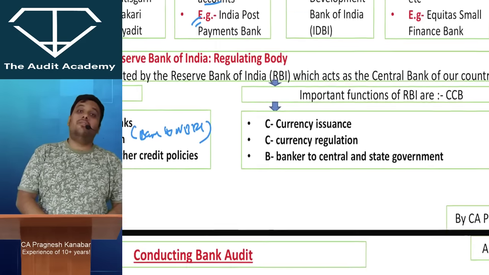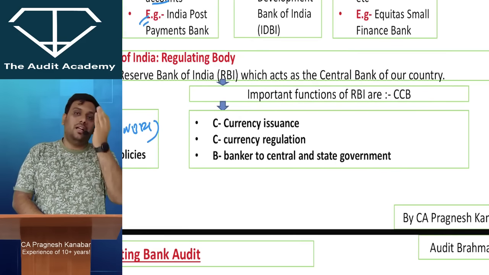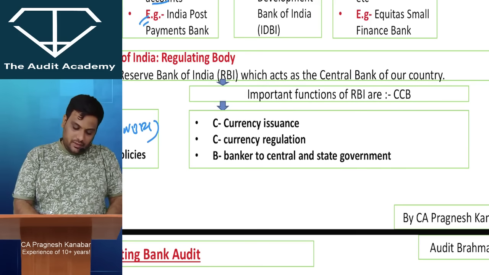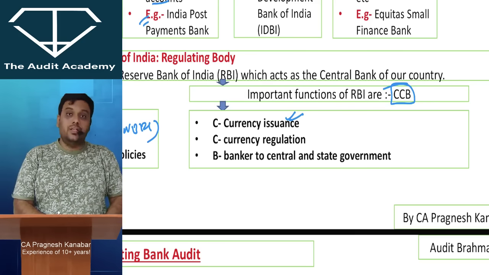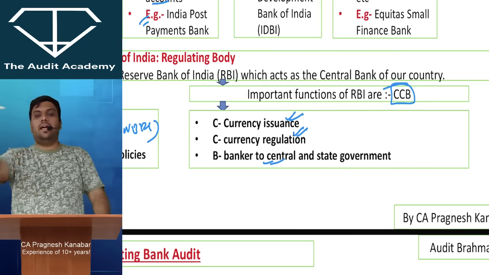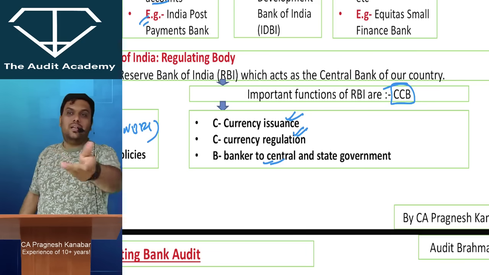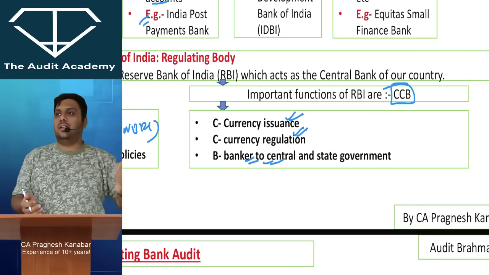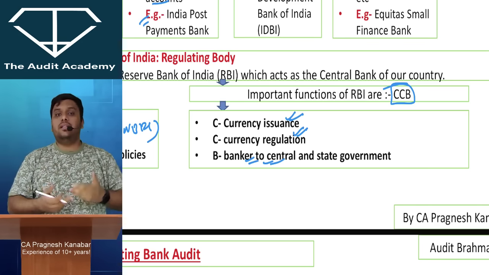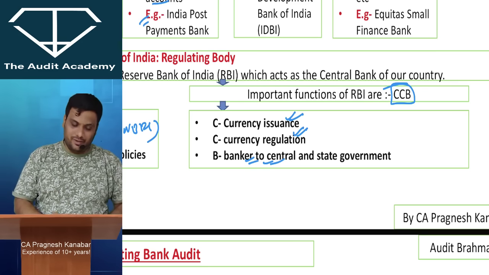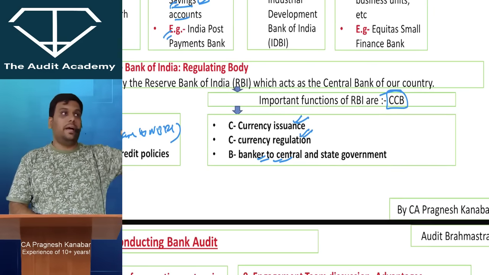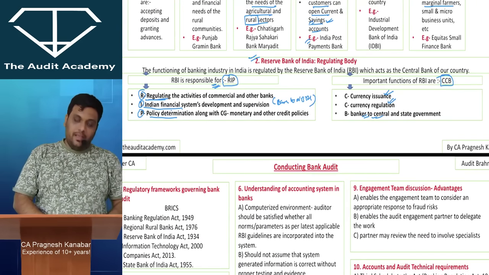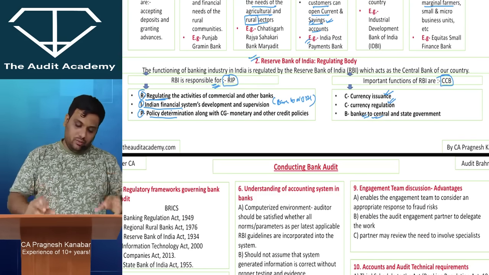What are the main functions of RBI? Please be careful if the last line of the question says function. In that case you talk about CCB: currency issuance, currency regulation, and it acts as a banker to the central and state governments. Obviously, Indian currency issuance and regulation are all done by RBI only, and it also acts as a banker to central and state governments. So if the central and state governments want to do banking, where will they go? Obviously to RBI. And it also acts as a banker to other banks. If the banks themselves want a banker, then it is RBI only. So please be careful when it comes to RBI. These are the two main points.